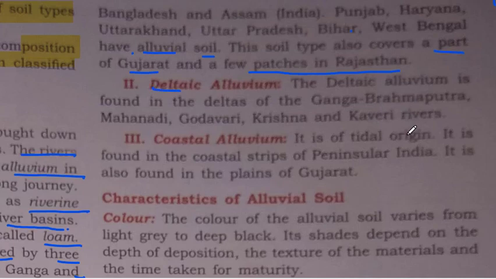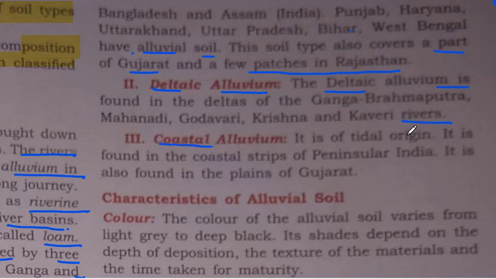The deltaic alluvium is found in the deltas of Ganga, Brahmaputra, Mahanadi, Godavari, Krishna and Kaveri river. So deltaic alluvium means the alluviums which are present in the delta regions of Ganga, Brahmaputra, Mahanadi, Godavari, Krishna and Kaveri.